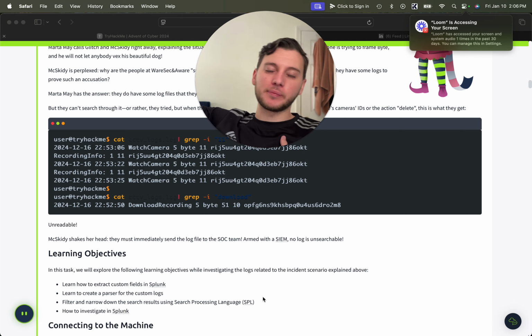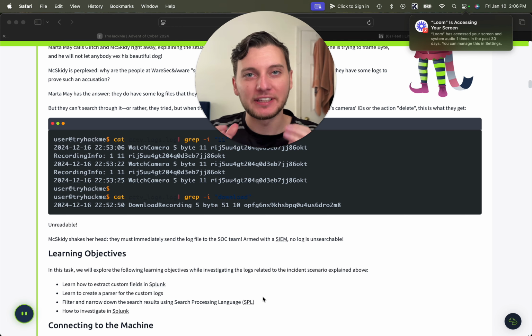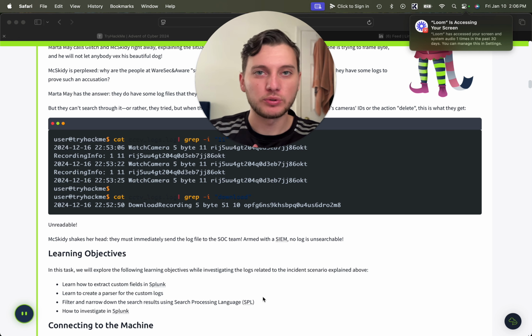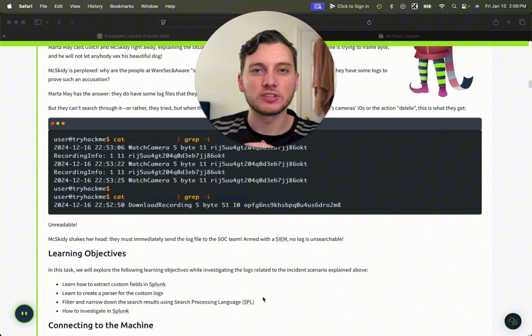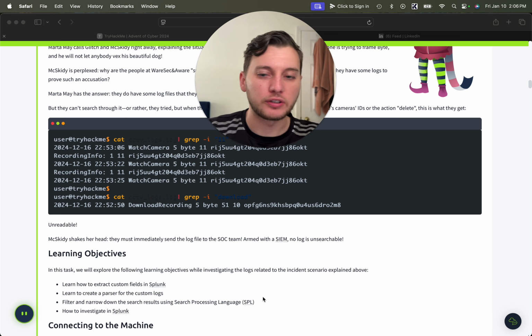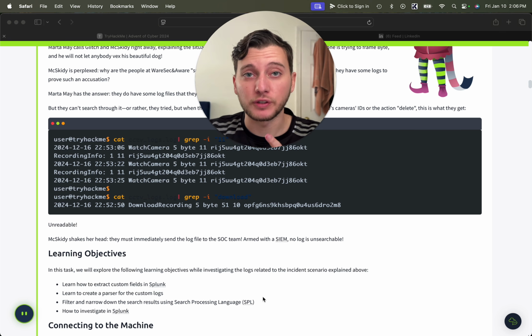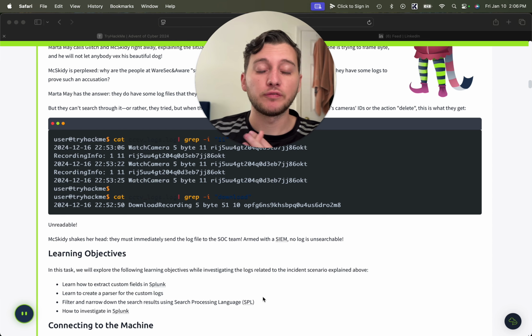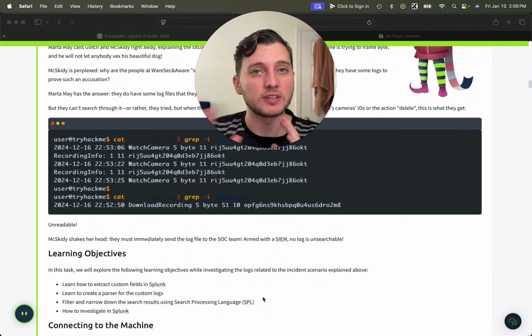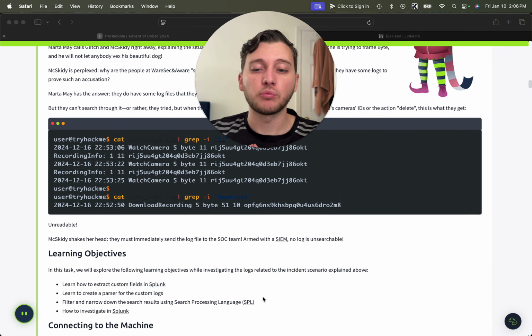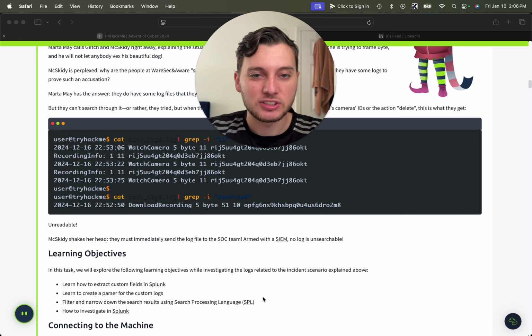Yesterday we learned all about Azure and how to navigate it using the Cloud Shell. Today we're going back to doing some more blue team stuff, doing some log analysis within Splunk. Today's learning objectives are extracting custom fields in Splunk, creating a parser for custom logs, and then we're going to filter and narrow down search results using SPL, the search processing language that Splunk has. And then we're going to actually be investigating some logs in Splunk. So some log analysis today, super important if you're on blue team.